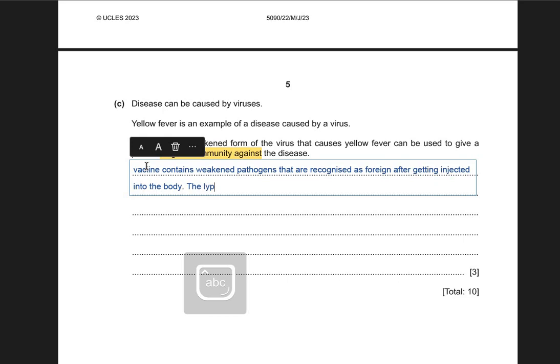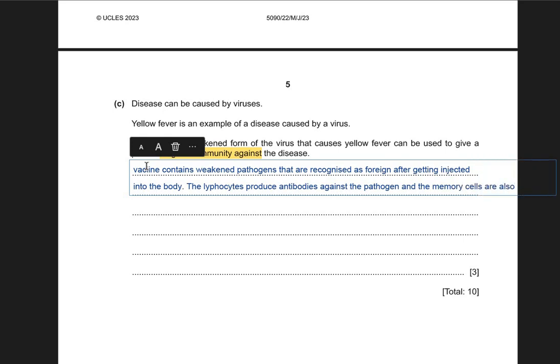The lymphocytes produce antibodies against the pathogen, and the memory cells are also produced, which gives lifelong immunity. All right.